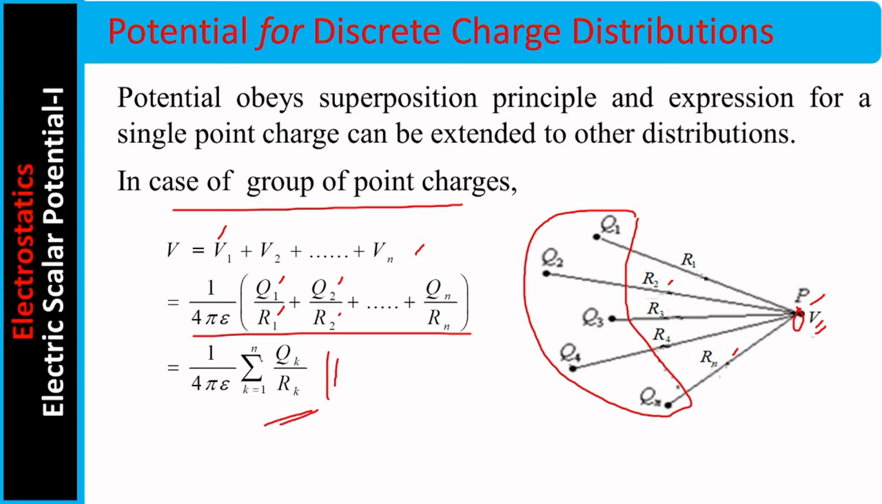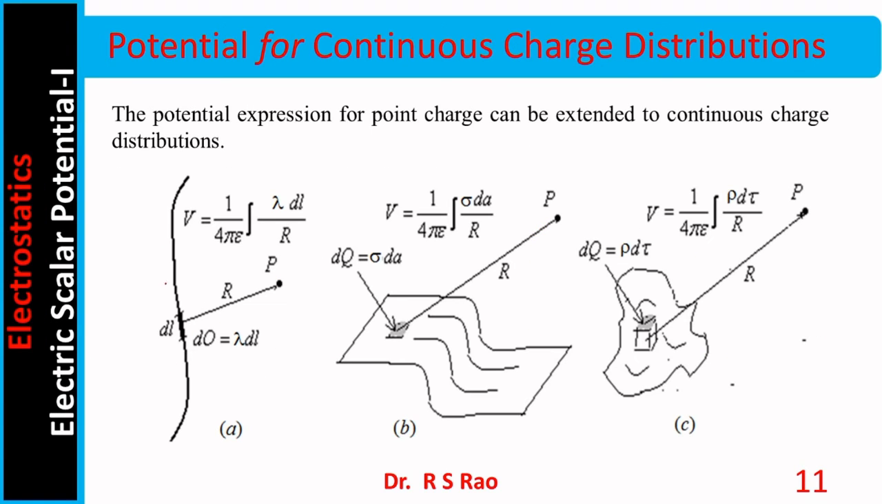Now we can extend the superposition principle and the expression of potential due to a point charge to continuous charge distributions also. Let us see. Here are three continuous charge distributions. One is a line, another is a surface, another is a volume. Charge per unit length is indicated by lambda, charge per unit area is indicated by sigma, and charge per unit volume is indicated by rho.